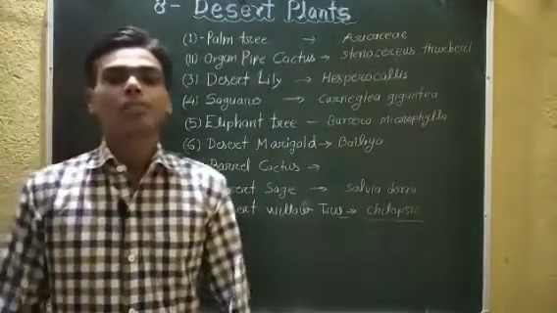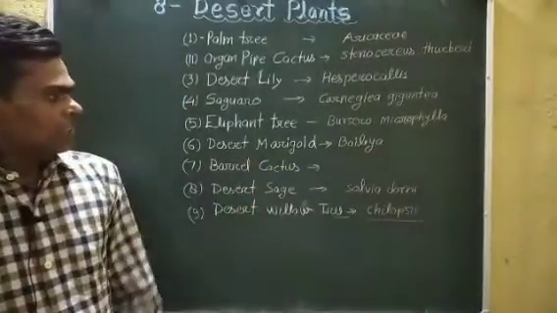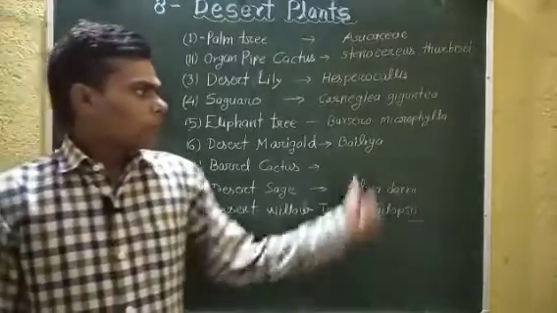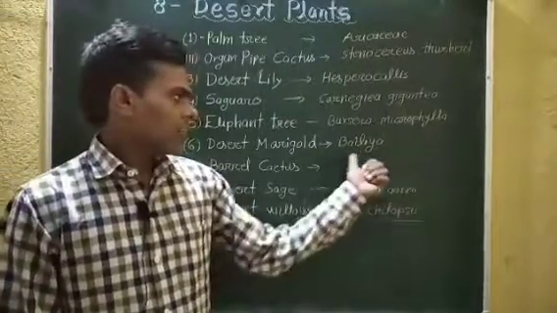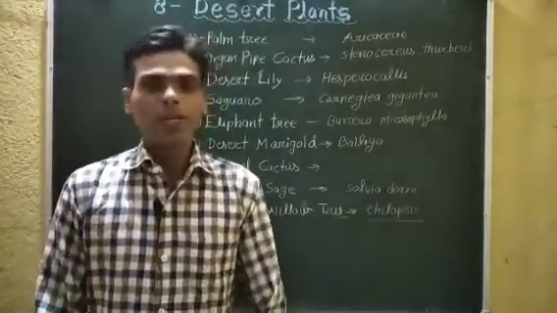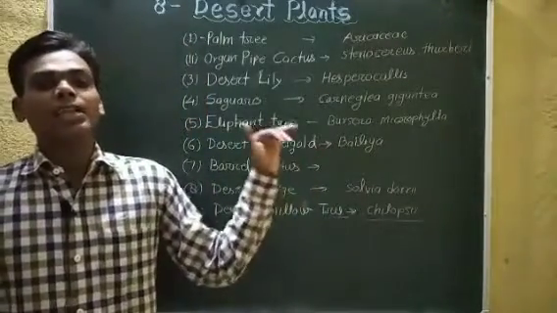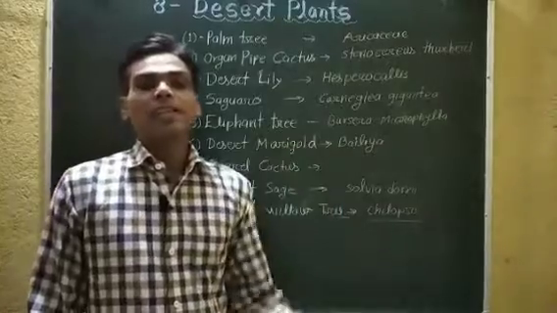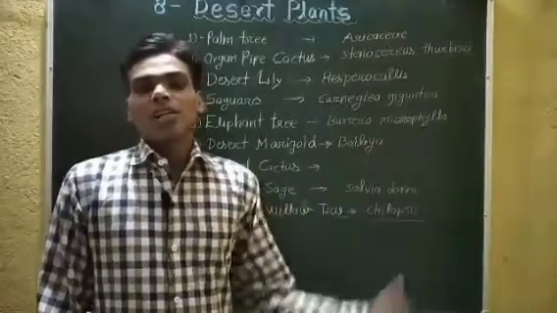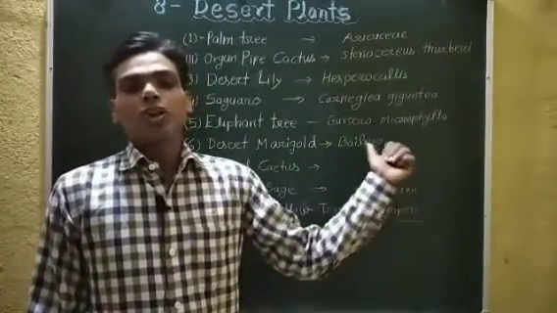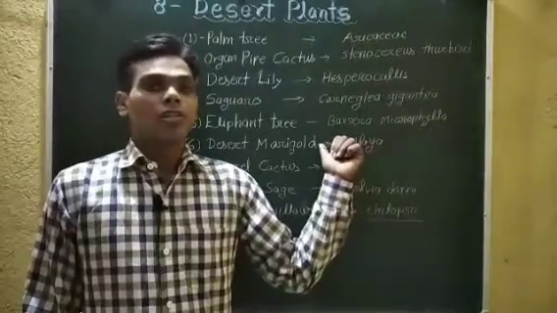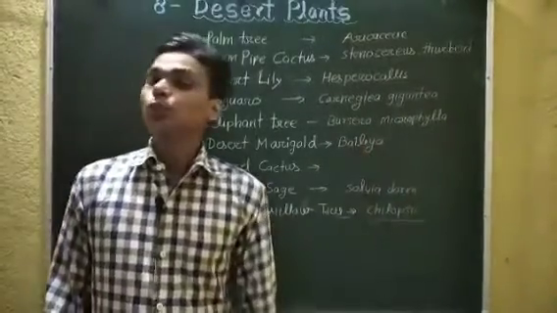Okay, students. Now desert marigold, Baileya. Its scientific name is Baileya. It is a genus of plants in the aster family, Asteraceae. All are native to the southwestern United States and to Mexico.